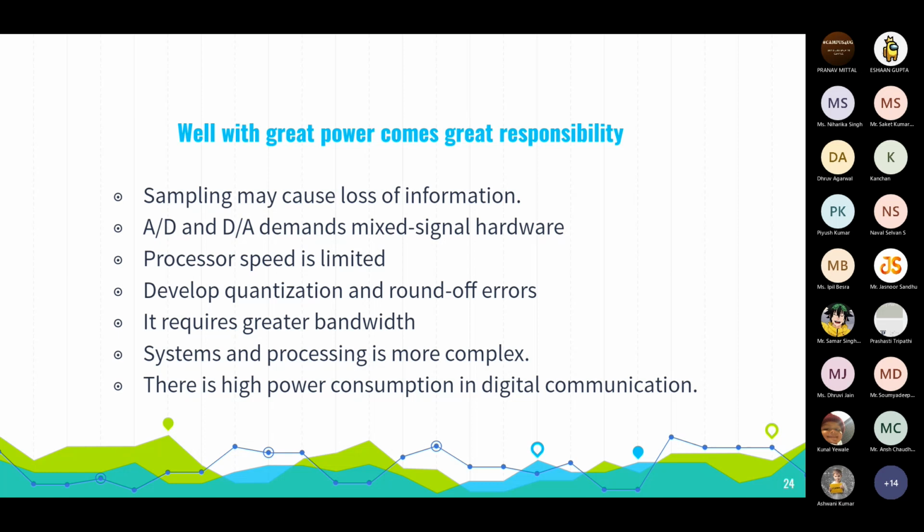If you're transmitting data over a long distance, there is a chance of disturbance, so you can do noise reduction in the digital part. But that risk you cannot take with the analog one.